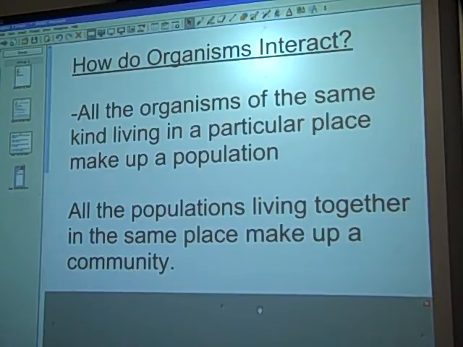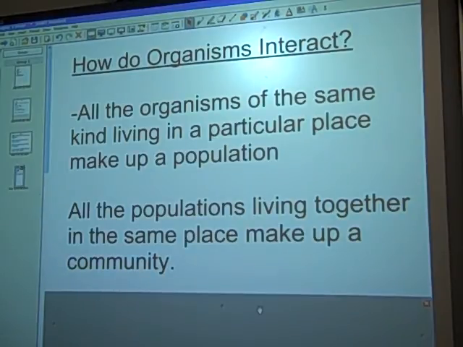Now think about us, okay? We are a population. We are all of the same species, right? Us human beings. Now, what's the analogy for us in a community? The community is not really different populations. Oh, let's do this. How about by school? So by school, Central students, we're all from the same quote-unquote species, right? We are Central. Okay? And another population of students goes to Washington Middle School.